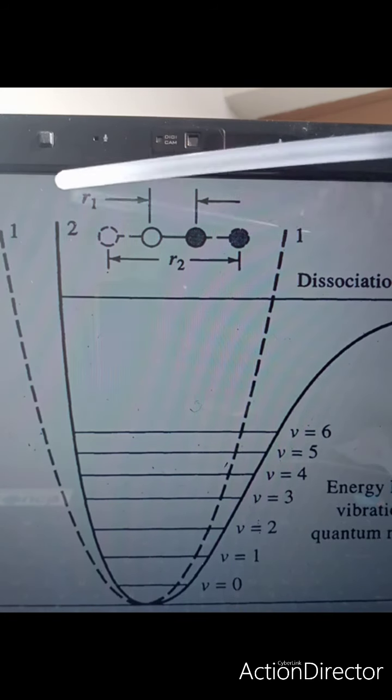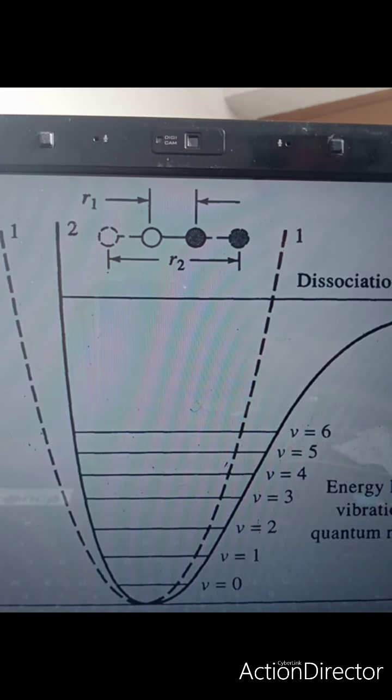It is represented by this Morse potential energy curve, since P.M. Morse invented an empirical expression which was further confirmed by the quantum mechanical approach. This anharmonic oscillation, I will explain to you. Let us consider a rubber band, make two dots on it and stretch it. You will notice that when we stretch it, the dots come closer to each other. And when you release the stretch, it appears as though they are moving away from each other. The same thing happens with the molecule. When the molecule is stretched, the atoms approach each other.